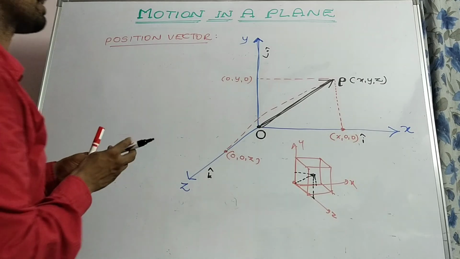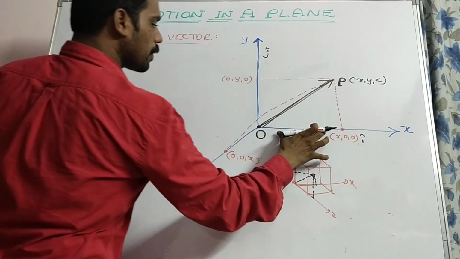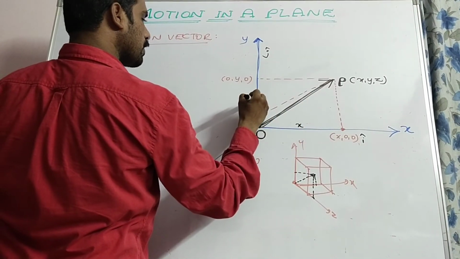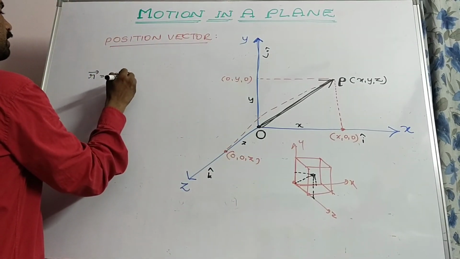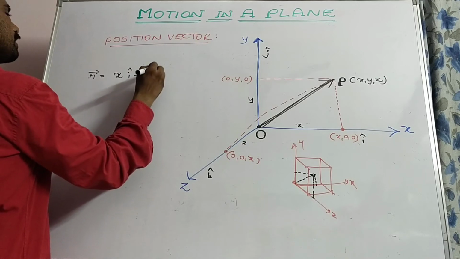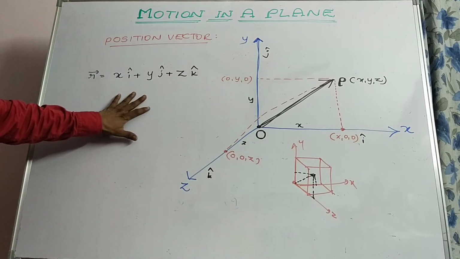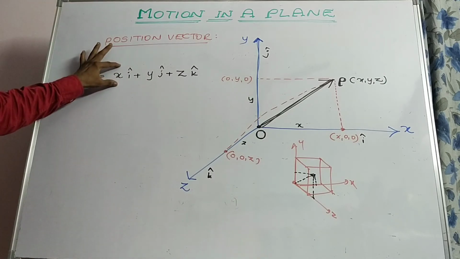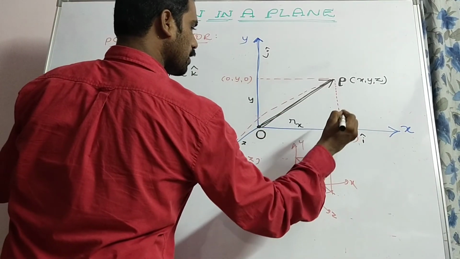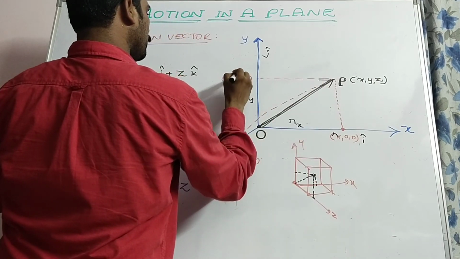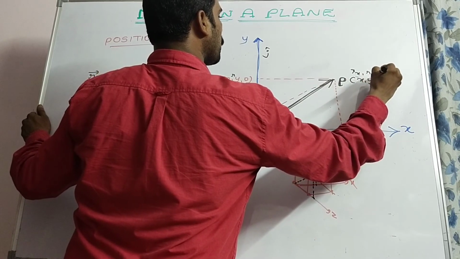Now the vector can be written as position vector r bar is equal to: certain space x is occupied here, certain space y is occupied here, certain coordinates there. Like that we have to say x i cap plus y j cap plus z k cap is the position vector. That can be used to represent along the x-axis that occupies the certain space, say x, or I can write like say rx, ry, rz.